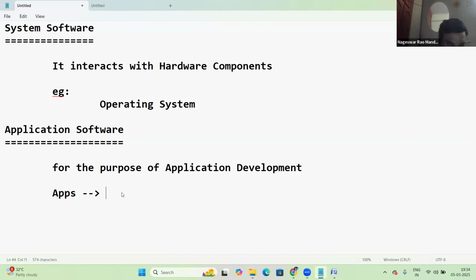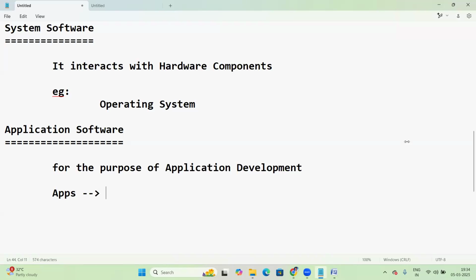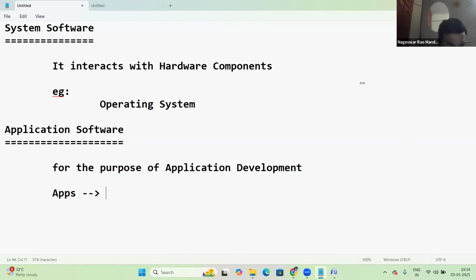WhatsApp, Instagram, Facebook. So these all are application softwares. WhatsApp is an application, Facebook is an application, Insta is an application. Zoom meeting is an application here.